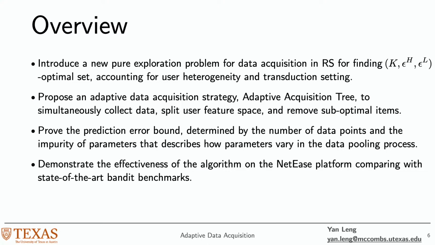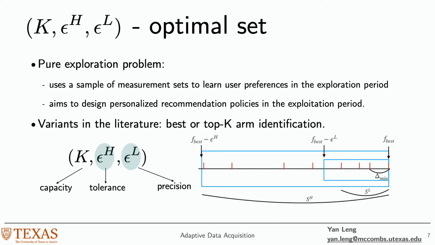Lastly, we demonstrate the effectiveness of the method using data collected on the NetEase platform, which greatly outperforms the state-of-the-art bandit benchmarks. Platforms usually face an exploration versus exploitation dilemma. We need to get good information about the environment to be able to take good actions. In this problem, we use a sample of measurement sets to learn user preferences in the exploration period, and then we want to design personalized recommendation policies that can be implemented in the exploitation period.